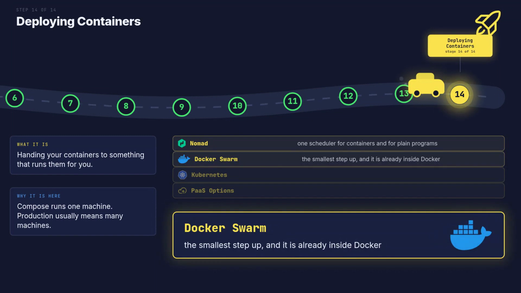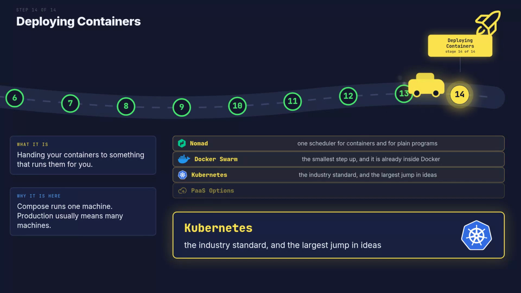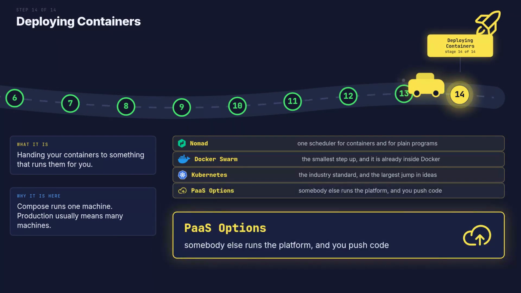Swarm ships inside Docker already. Your Compose file works almost unchanged, which makes it the shortest step up. Kubernetes is the standard and the biggest jump. It restarts, scales, and reschedules your containers while you sleep. A platform service runs all of it for you. You push an image, and somebody else owns the machines.